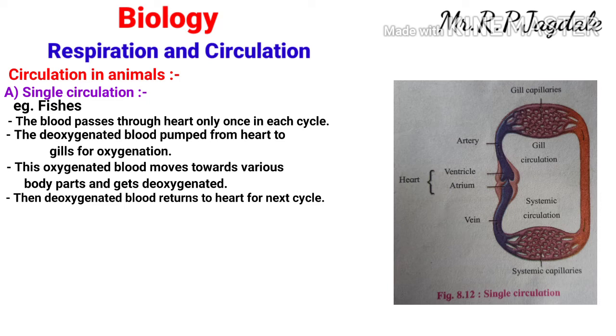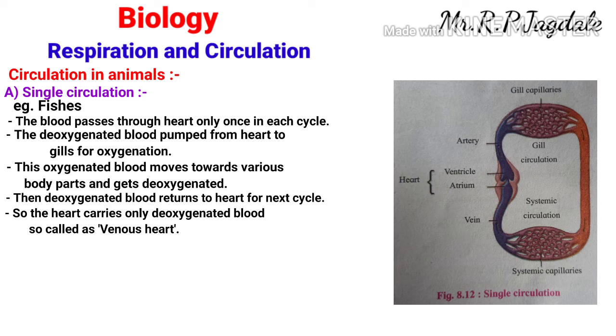So the heart carries only deoxygenated blood. Remember students, in the single circulation oxygenated blood is not carried into the heart. Deoxygenated blood is carried into the heart. So this is called single circulation, and the blood is called venous blood. The heart in the single circulation is called a venous heart. An example is the fish. Fish has a venous heart.